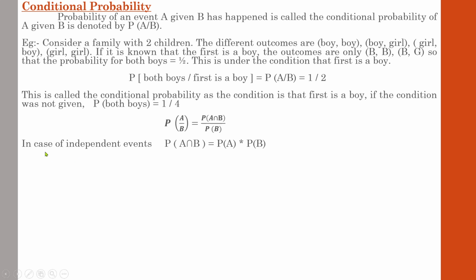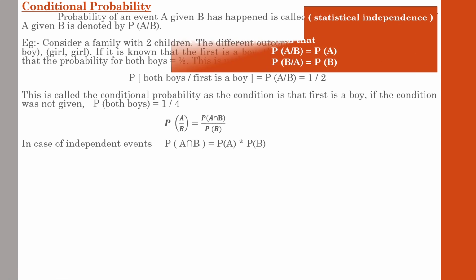Anyway, remember that in case of an independent event, if it is given A intersection B, then you need to multiply the both events. Just like the events which we have dealt with in case of mutually exclusive events. In that case, you were adding both events, but in case of independent events, usually independent events come under the main category of multiplication of probability. So we will be using this equation. We will come across this equation while dealing with the multiplication scenario.